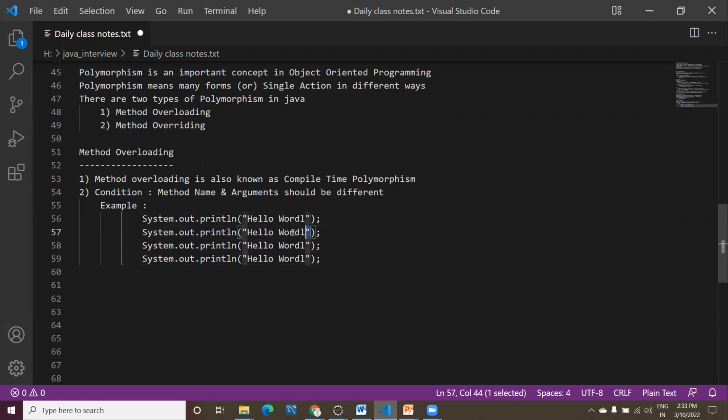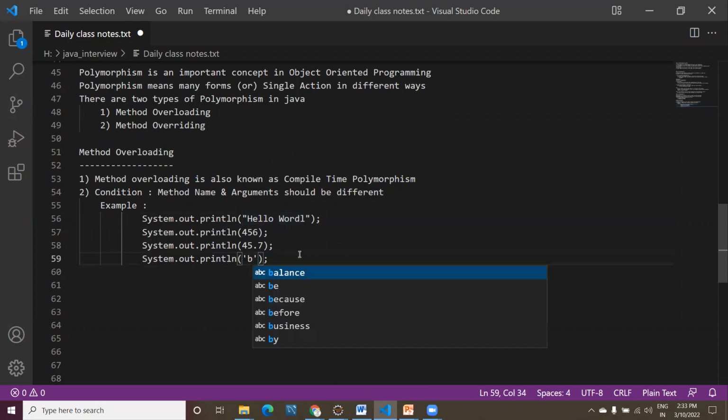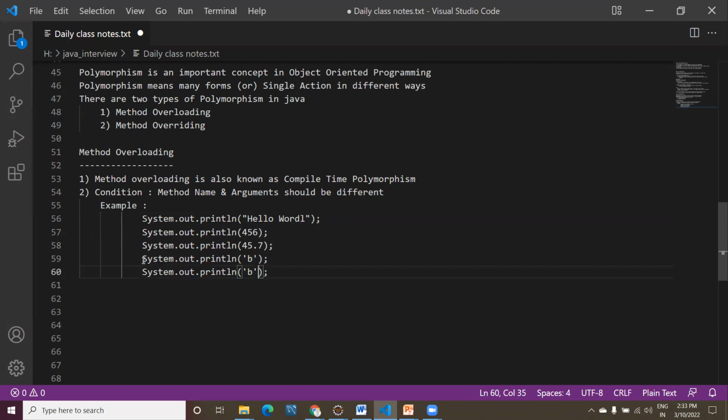Now if I ask you to print a number, some 456, you can do it. Suppose I ask you to print a floating point or double number, 45.7. If I ask you to print a character, you can provide B. All primitive data types you can print with this statement.